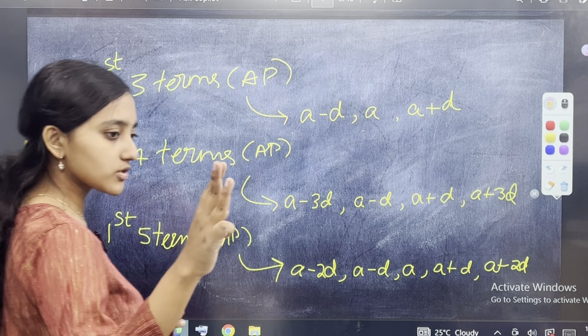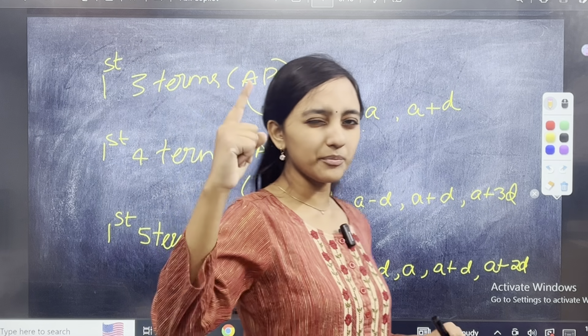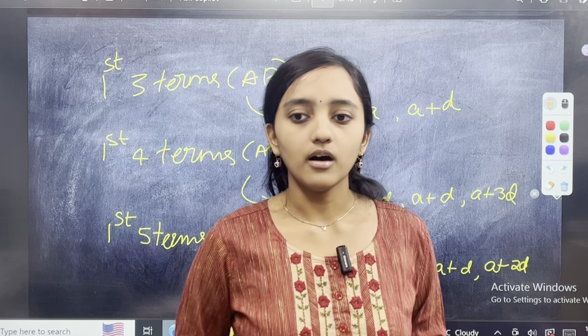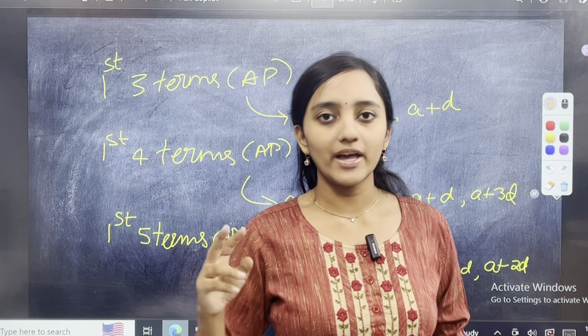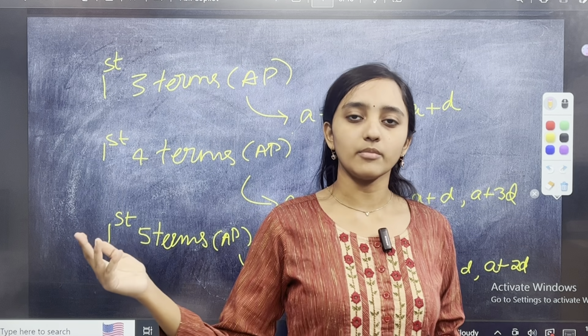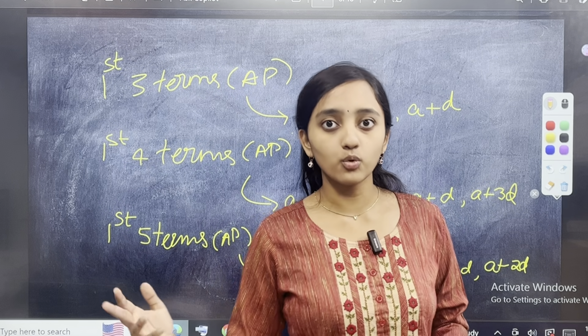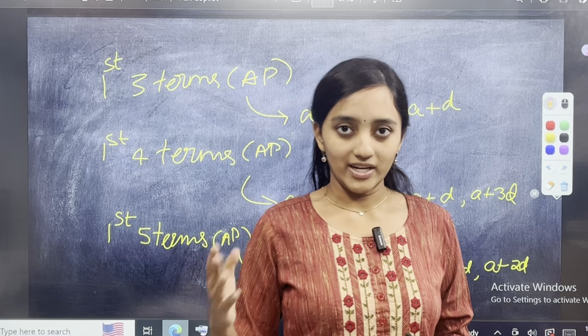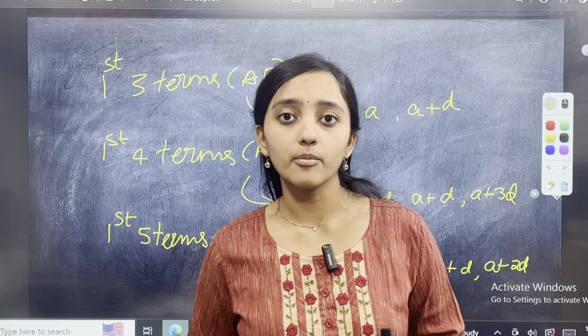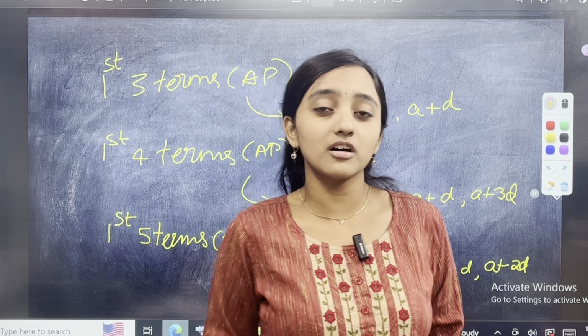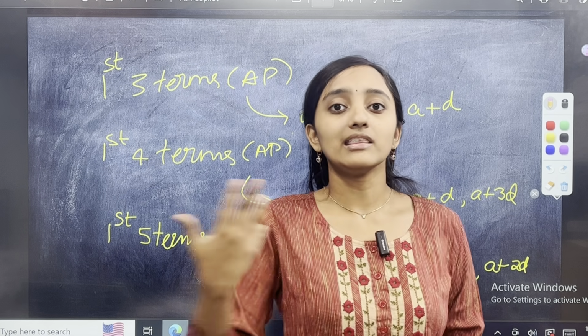Those 3 formulas which I told you, I will recap them in 1 minute. Tn is equal to A plus N minus 1 into D. Sn is equal to N by 2 into 2A plus N minus 1 into D. Sn is also equal to N by 2 into A plus L, where A is the first term, D is the common difference, L is the last term. Sn is the sum of the terms, Tn is the nth term.